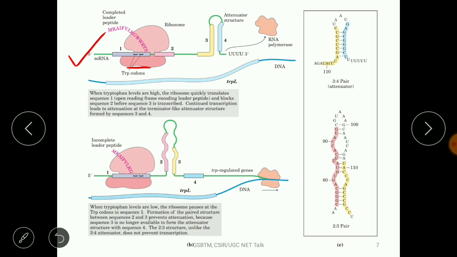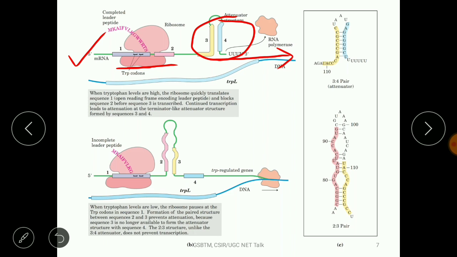One thing you should remember: the transcription already proceeds. Transcription is happening here while the process of translation is going on. So regions 3 and 4 are complementary to each other, right? And they form a structure which is called the attenuator.